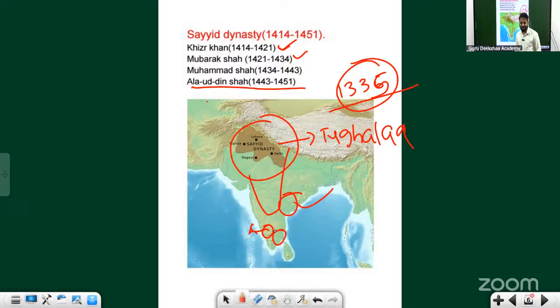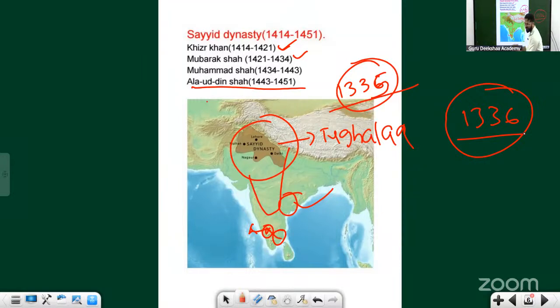And there was one Muslim kingdom that was ruling. In 1335, this Muslim kingdom was able to completely ransack the Hoysala dynasty. So in the year 1336, the Vijayanagar dynasty started.